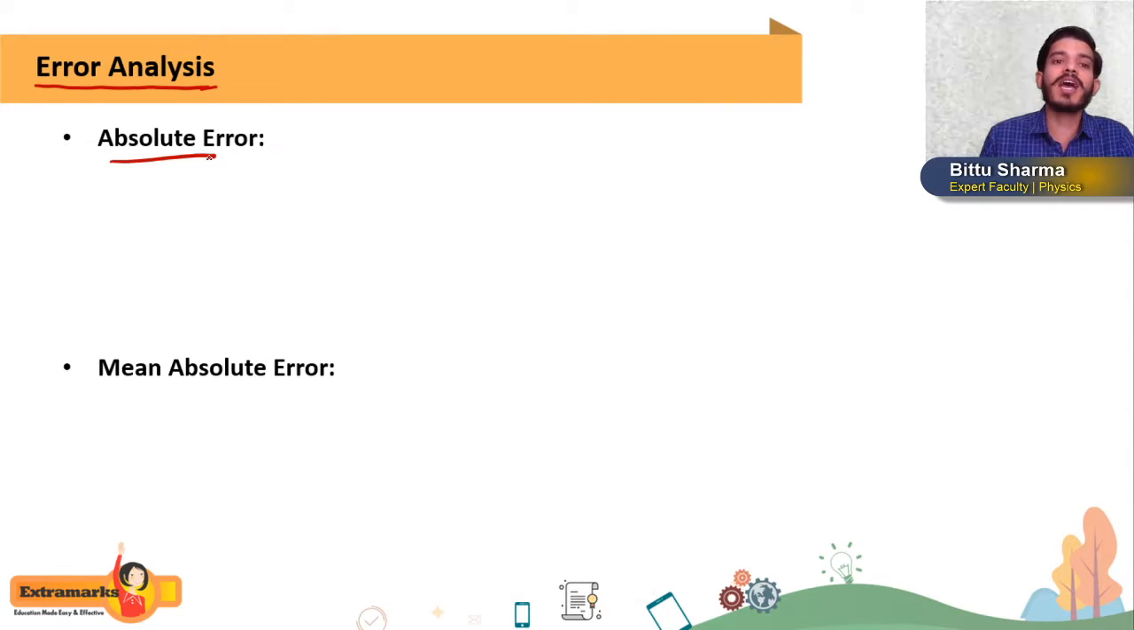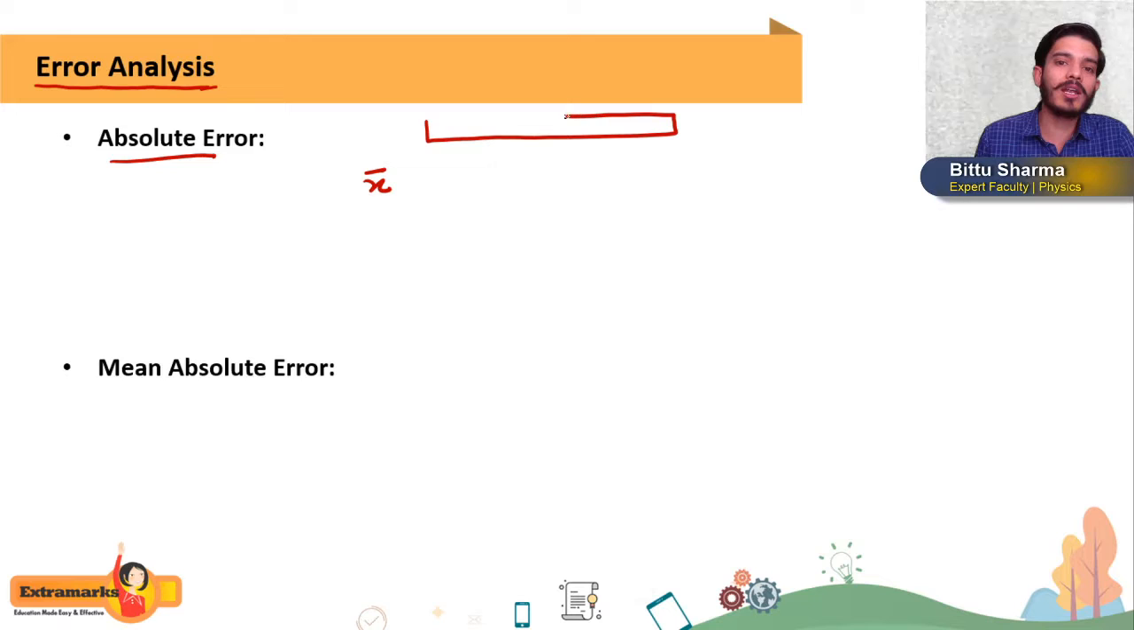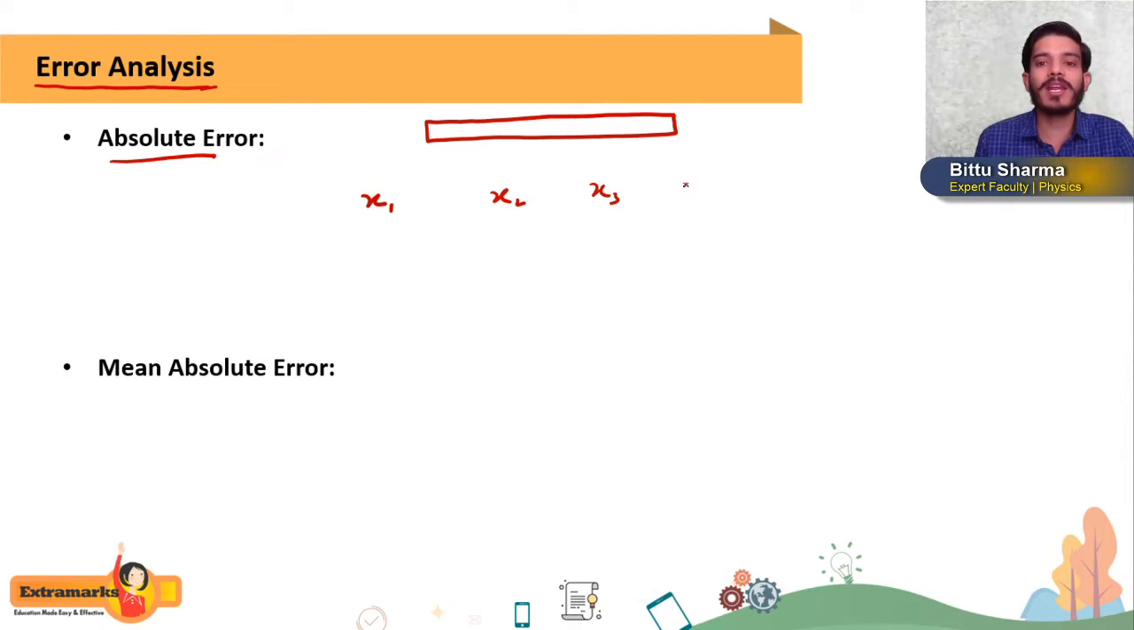The first error is absolute error. How will we calculate it? Suppose we have to measure the length of this scale. We will measure its length again and again, a number of times. So we will get x1, then x2, then x3, then x4, and then we will take their mean, getting the actual length. Then x minus x1, x minus x2, x minus x3, and so on, will be the absolute errors.